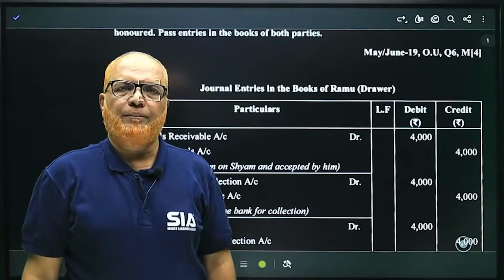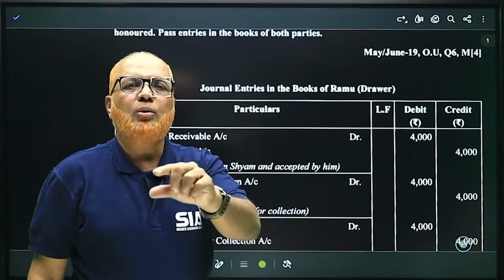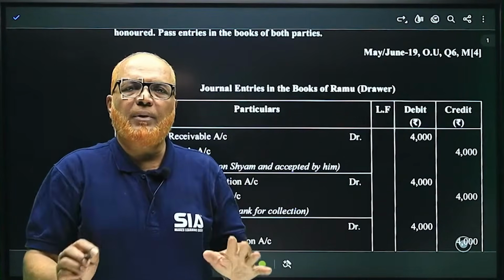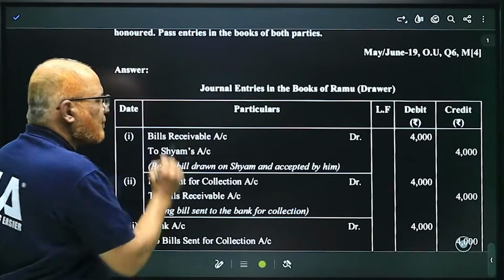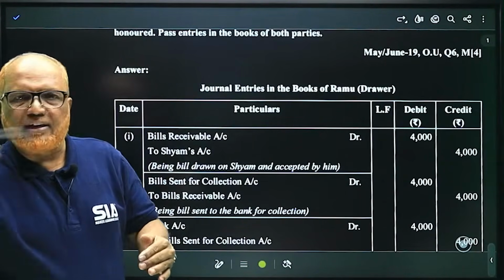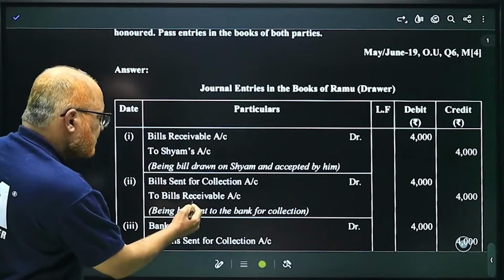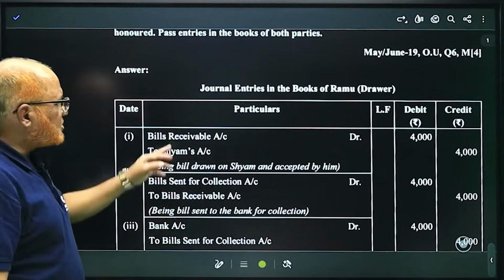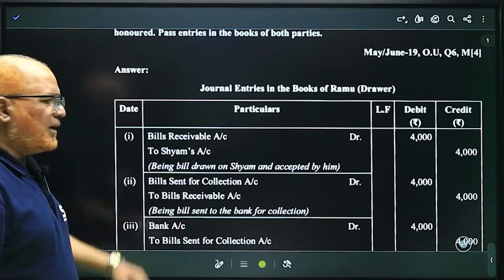The entry will be: Bill Sent for Collection account debit to Bills Receivable. Remember, when the bill is received, Bills Receivable account is debited. When the bill is sent to bank for collection, the Bills Receivable should be credited. So once we are debiting, second time we are crediting Bills Receivable. These are the 2 entries.